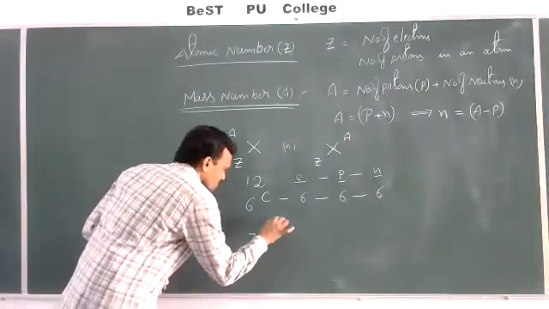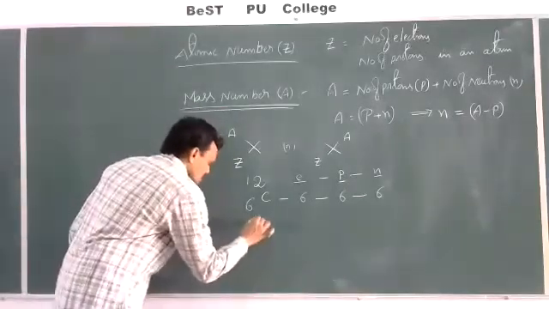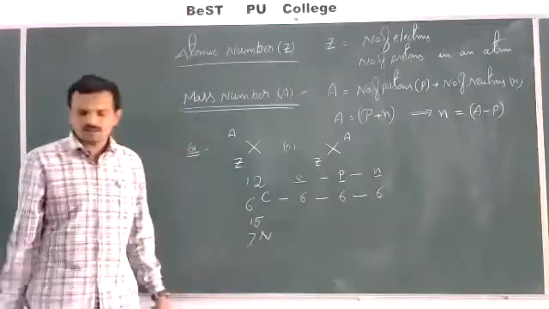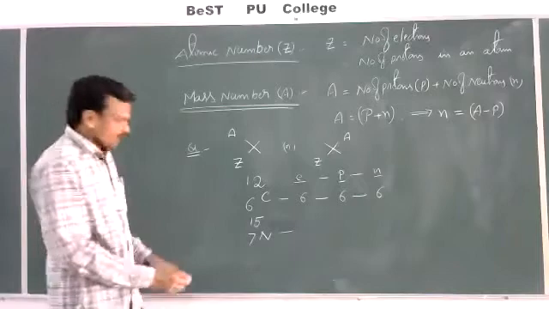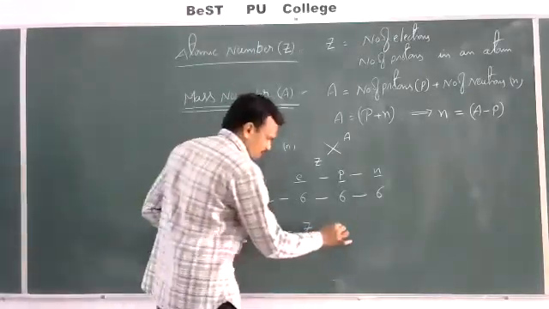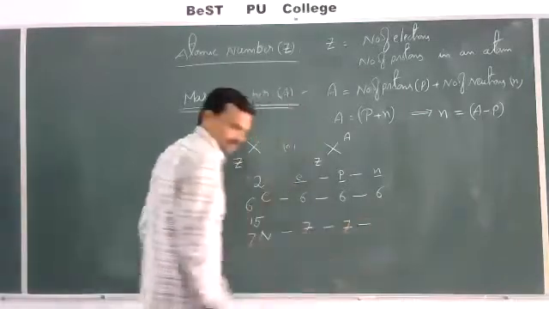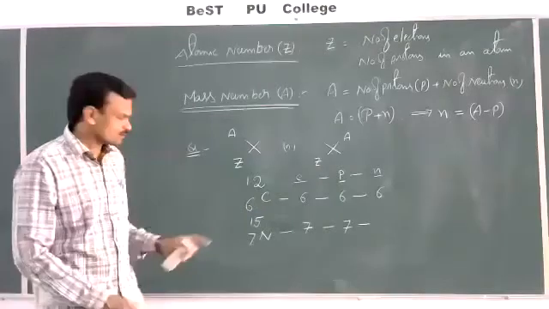Take one more example, 7N15. This is an element. And here, how many electrons will be there? Atomic number 7, so number of electrons is 7. Number of protons is also equal to 7. And then, how many neutrons are present?